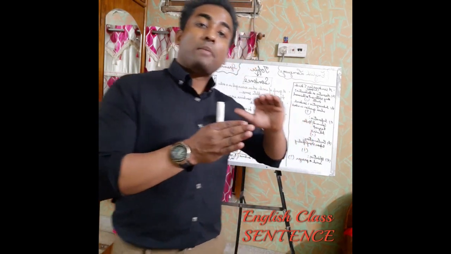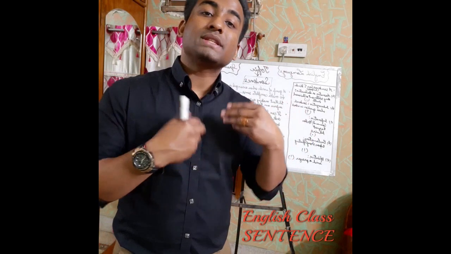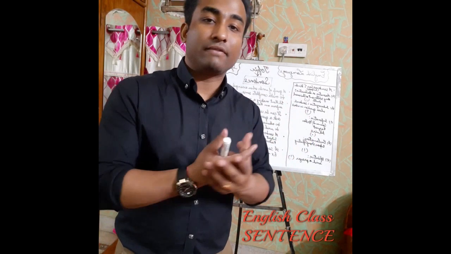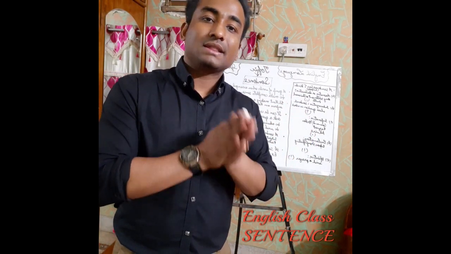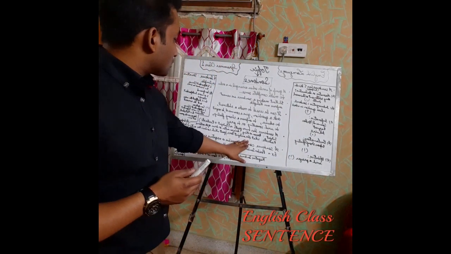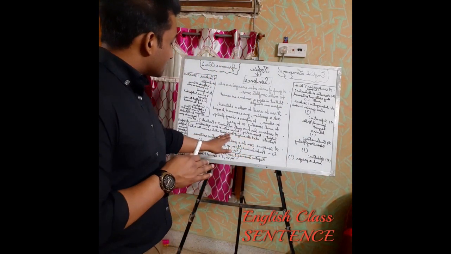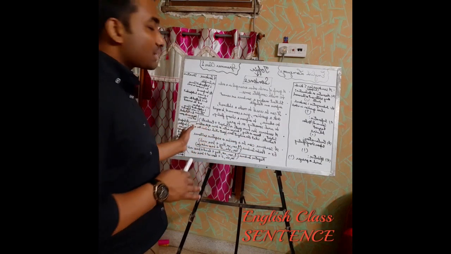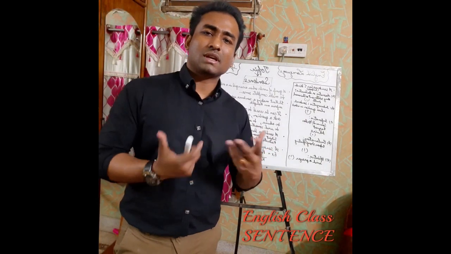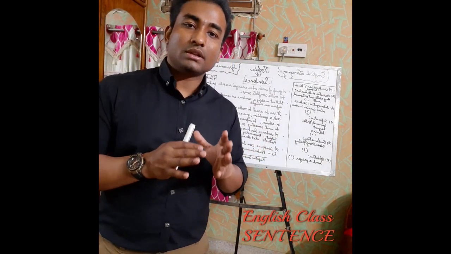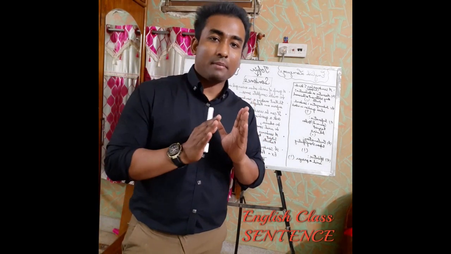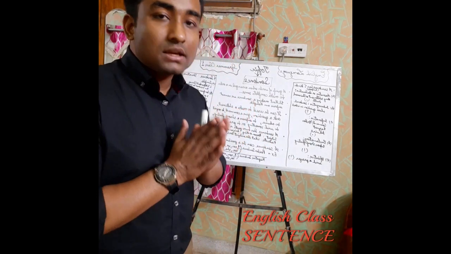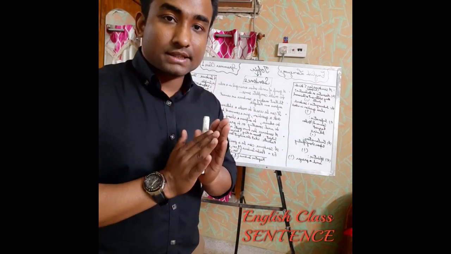And about the person, what we speak or what we want to convey about that person or thing, that is predicate. Over here also I have written what the subject does, the part which contains the action. So obviously what the subject does, that's actually the predicate. So I hope I have made you understand what are the parts of sentence.